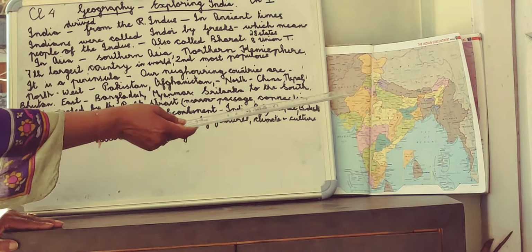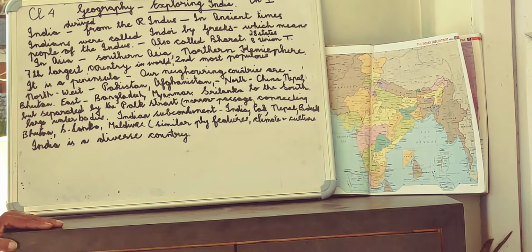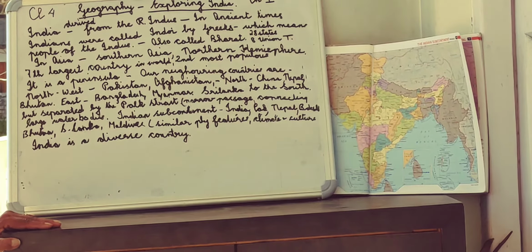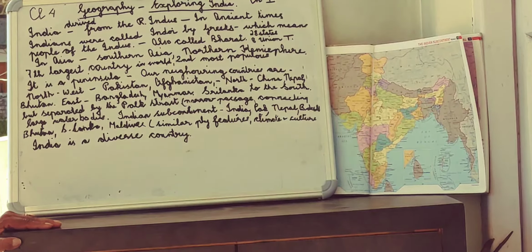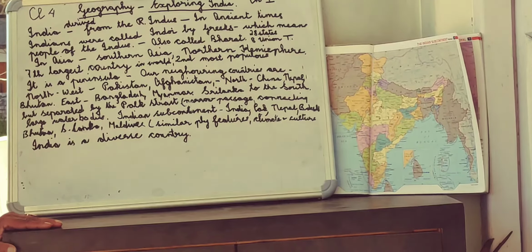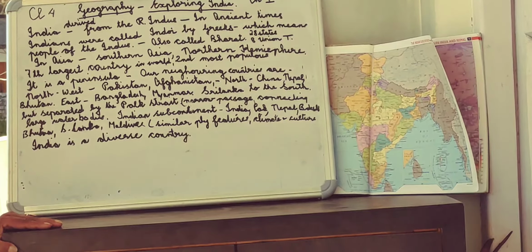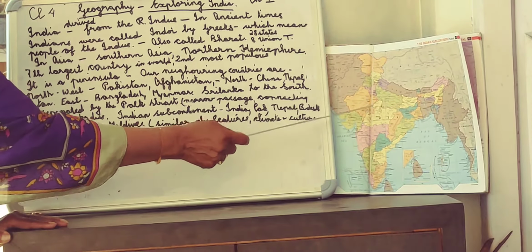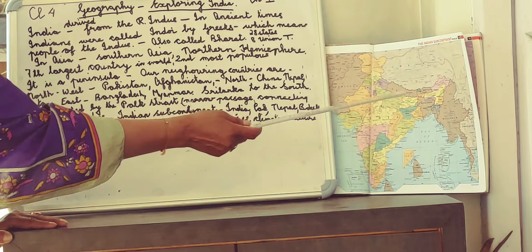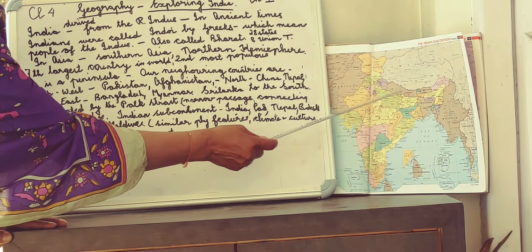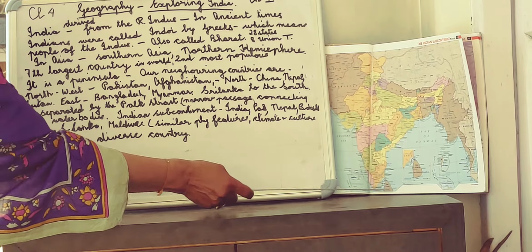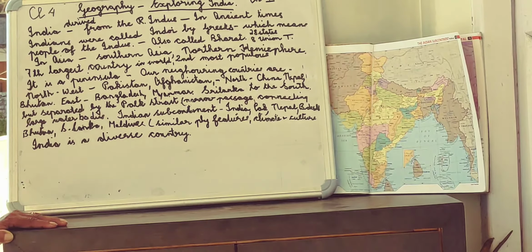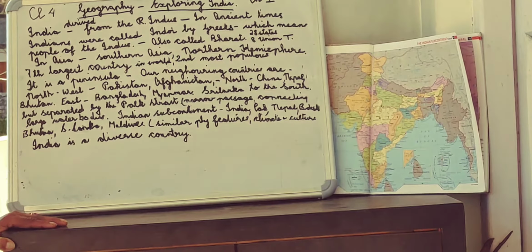Now, children, this whole area is known as the Indian subcontinent. What do we mean by subcontinent? A subcontinent is not as huge as a continent. This part of India, Pakistan, Bangladesh, Nepal, Bhutan, Sri Lanka and the Maldives, all these together make up the